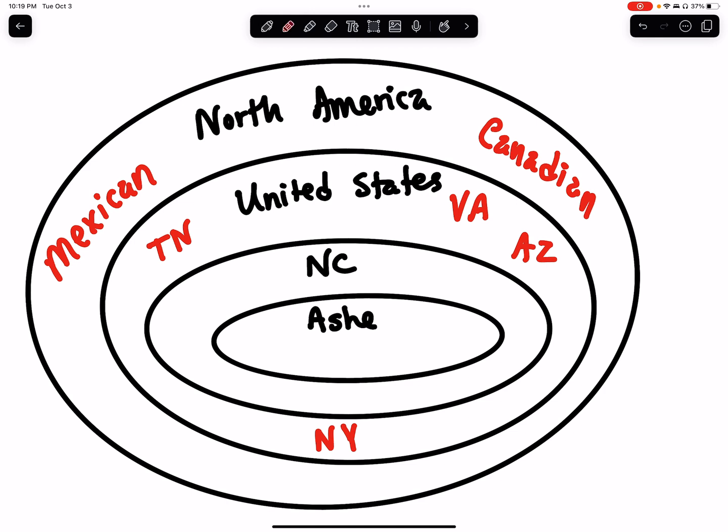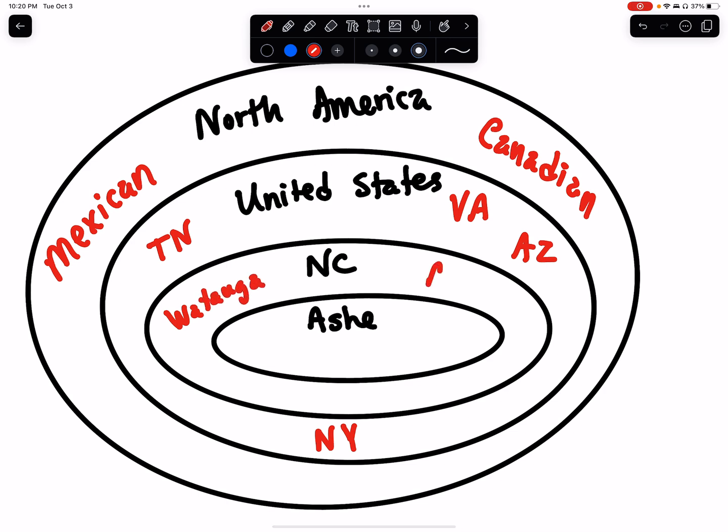All right, so then who would be the people who live in the North Carolina oval, but they're not in the Ashe County oval? Well, that would be people who live in all the other counties that aren't as good, right? And like, think about the worst counties, like Watauga County. I'm just kidding. We just don't like playing Watauga in sports, right? And then we have like Avery County and other counties. My wife's from Watauga County, so I better not say too much.